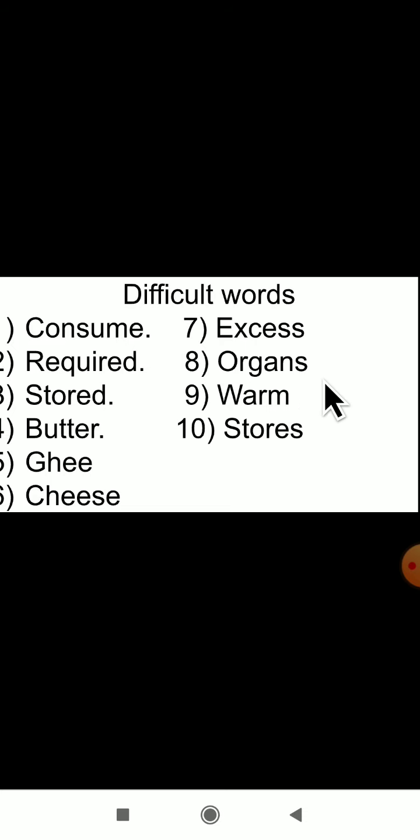So now it's time for the homework. Here I have given some difficult words. Write them five times in your rough book. The first word here is consume. How you have to pronounce, just hear properly. Required, stored, butter, ghee, cheese, excess, organs, warm, stores. These are some difficult words. Whatever I taught today in this concept, from that I have chosen these difficult words.